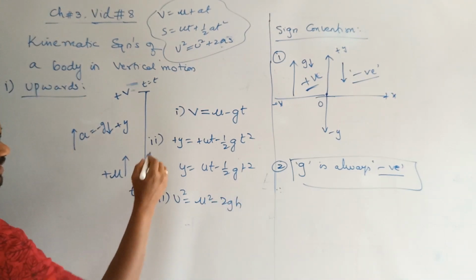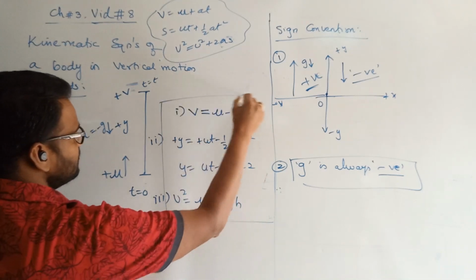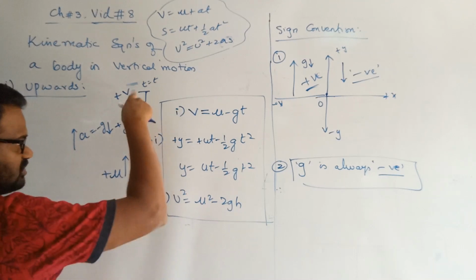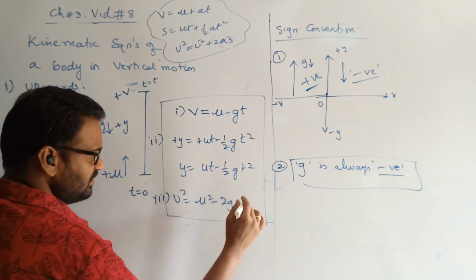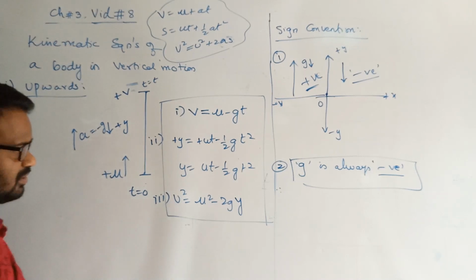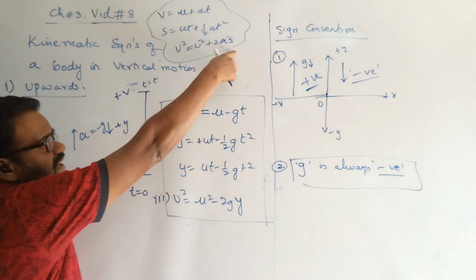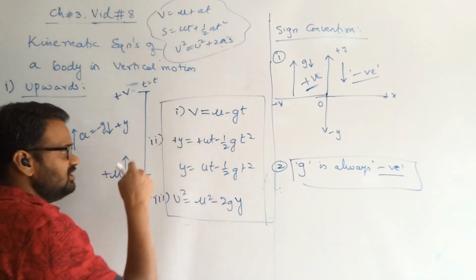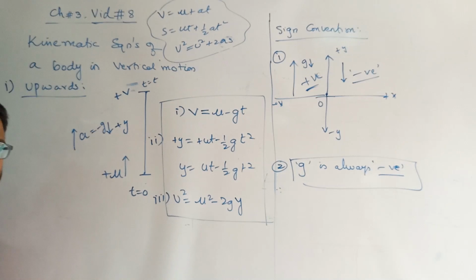So these are the set of equations. Here a is replaced by minus g, and s is replaced by h or y. In this case I called it y, so it is minus 2gy. It was actually plus 2as; in place of plus I got minus because a is minus g, and s is replaced by plus y, so minus into plus.